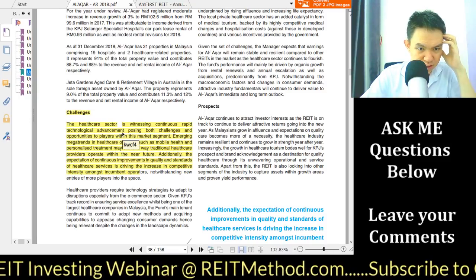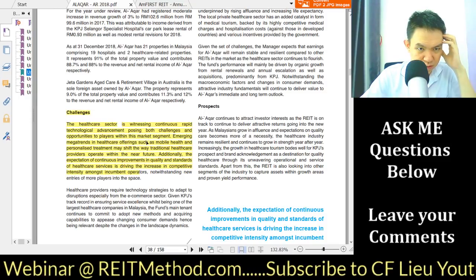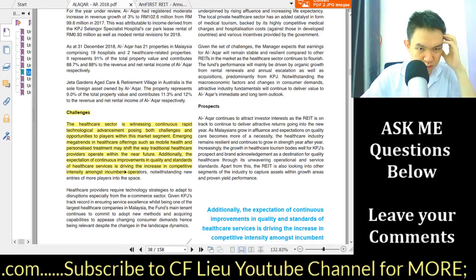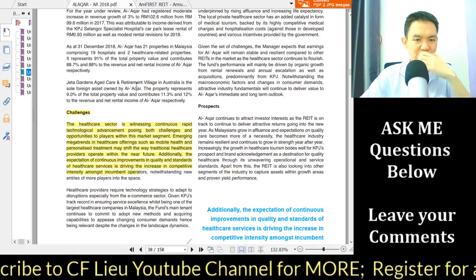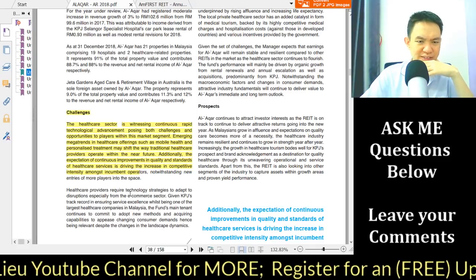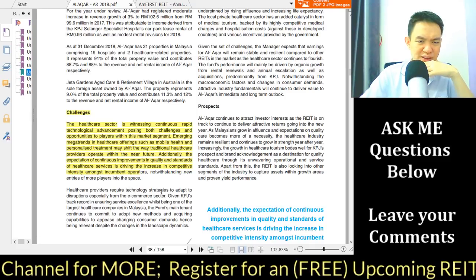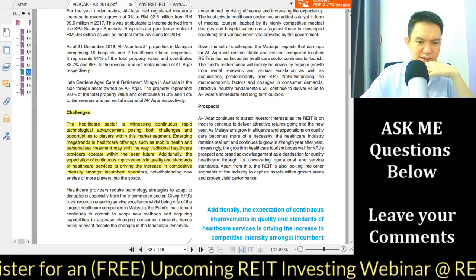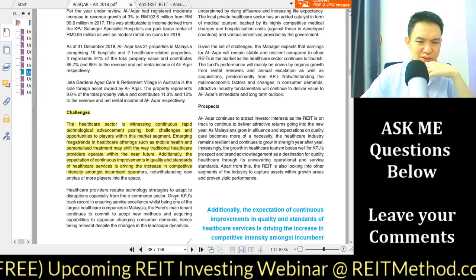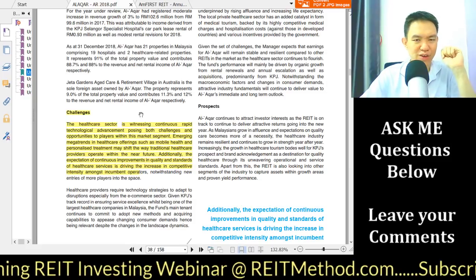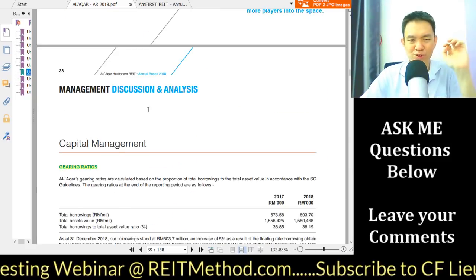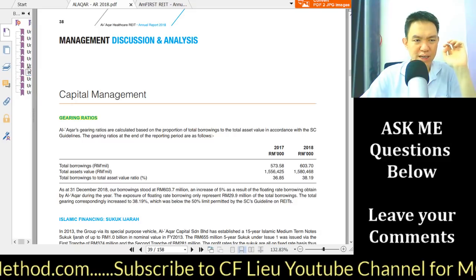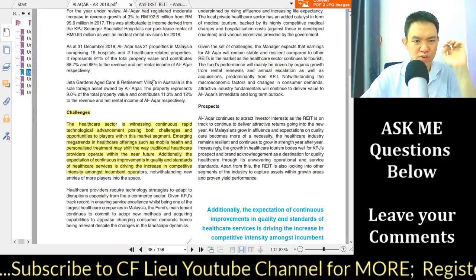So you can see that they acknowledge that. I think they also mentioned somewhat about e-commerce, right? Let me see. Okay, they did. The healthcare sector requires a technology strategy to adapt to disruption, especially from the e-commerce sector. Okay, so even healthcare REIT, according to them, are also not immune to this e-commerce and all that.